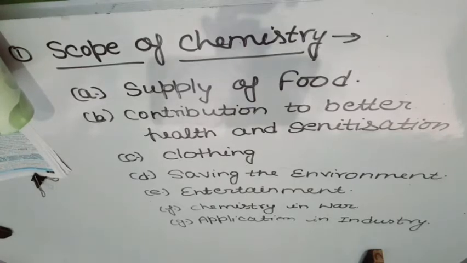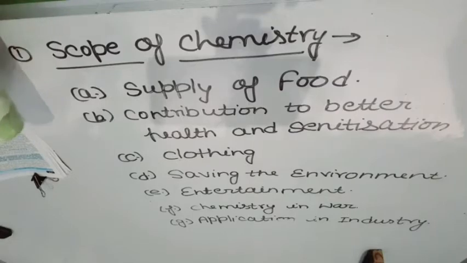It means in this branch of science we study the structure, composition, what changes occur and what laws are responsible for these changes.